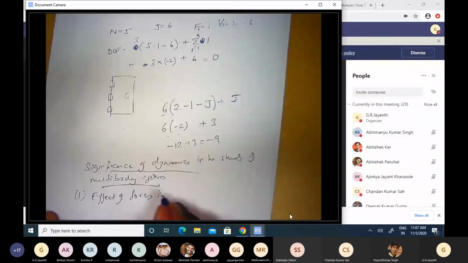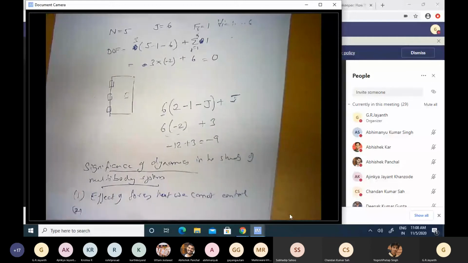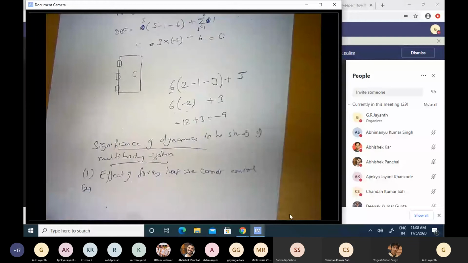Okay, that's one reason why the study of dynamics is important. The second is, these forces, whether those we can control or those we cannot control, result in stresses in the different rigid bodies. Of course, we talked about how a rigid body is only a model for a solid body. No solid body is perfectly rigid.